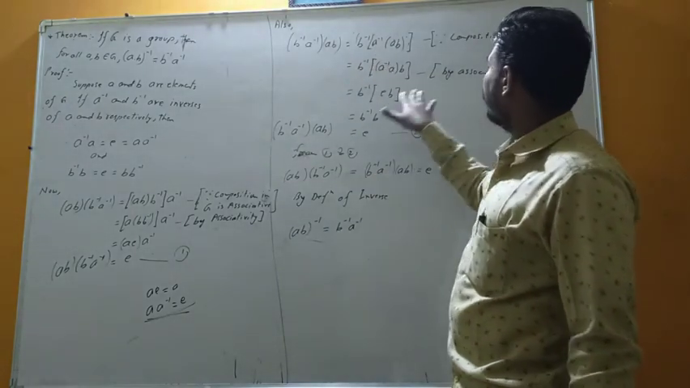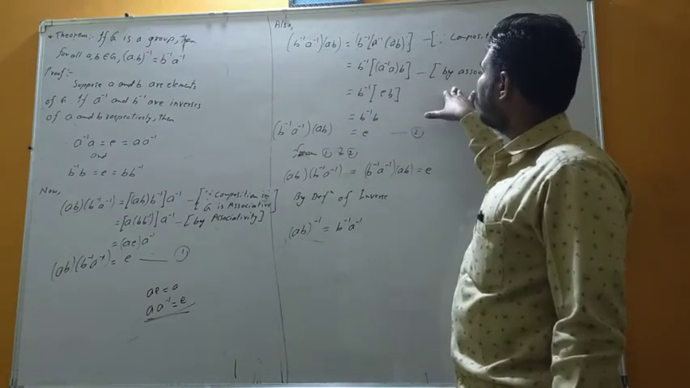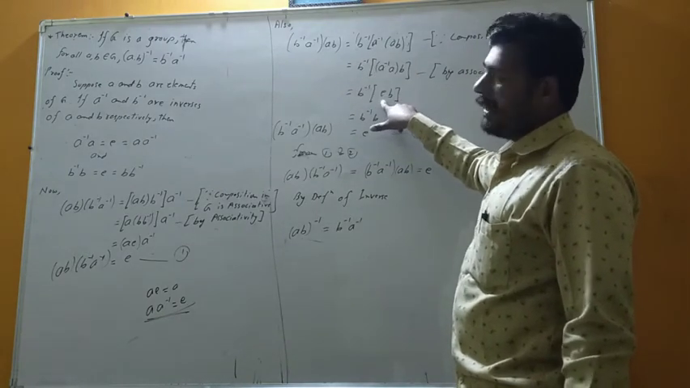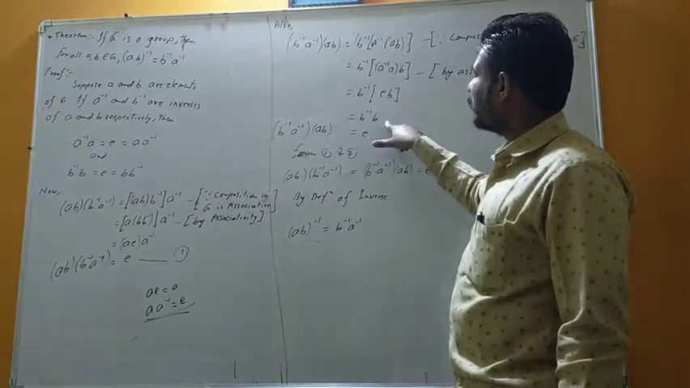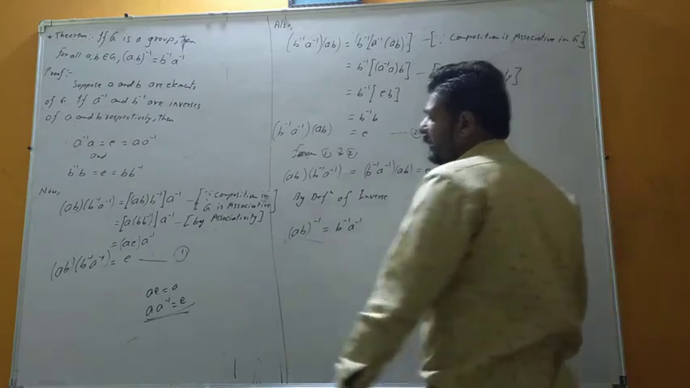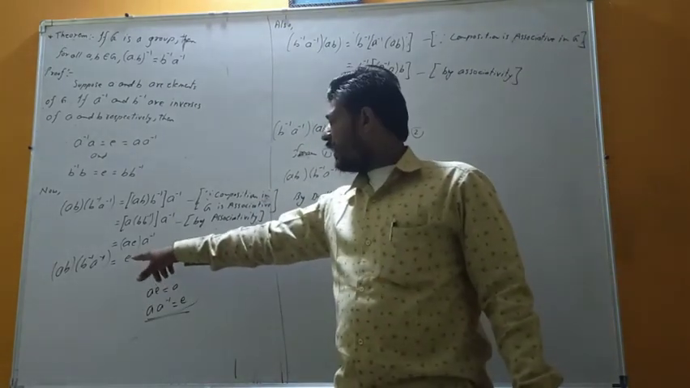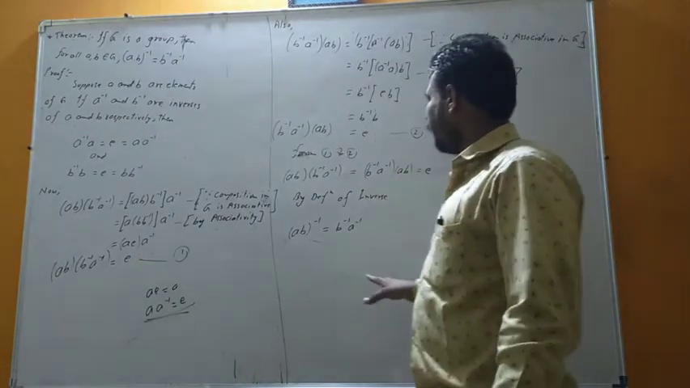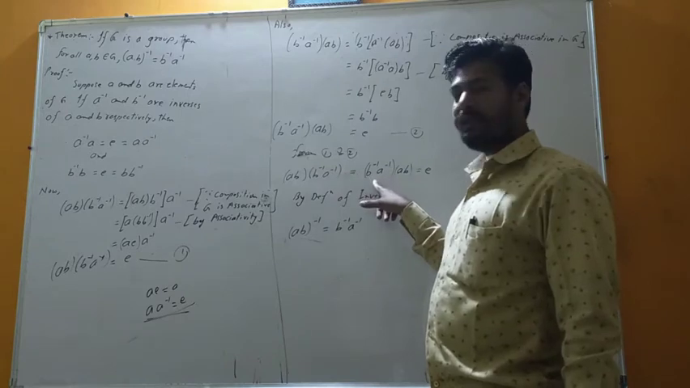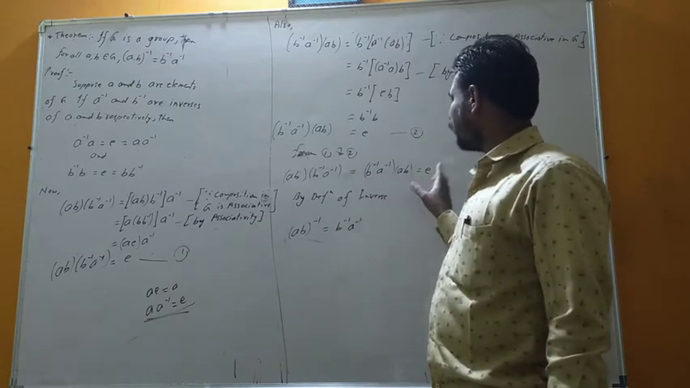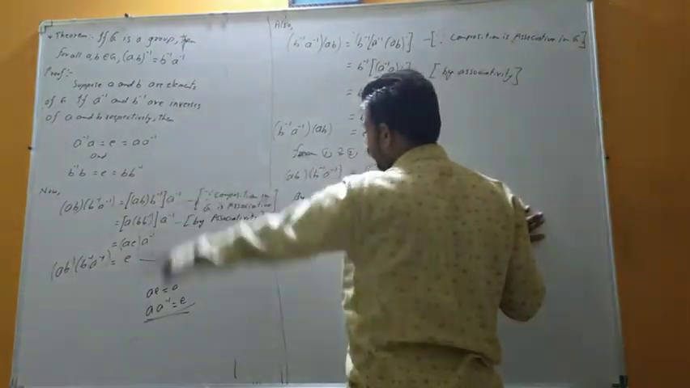Similarly, we have to think about this. Let's say a into a inverse, by associative properties, is the identity element. Identity element into b is nothing but b itself, and b inverse into b is nothing but the identity element. From this 1 and 2, we observe that ab into a inverse into b inverse is the identity element, and ab into b inverse into a inverse is equal to b inverse into a inverse into ab, which is also equal to the identity element. So we have shown this.